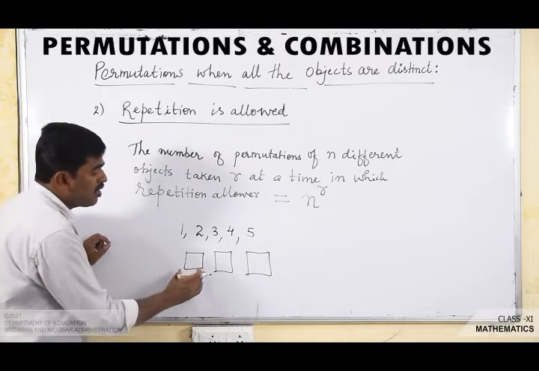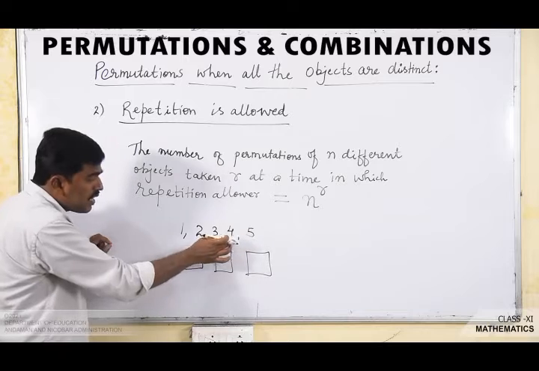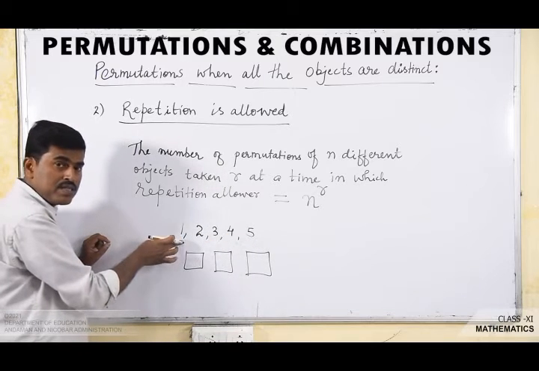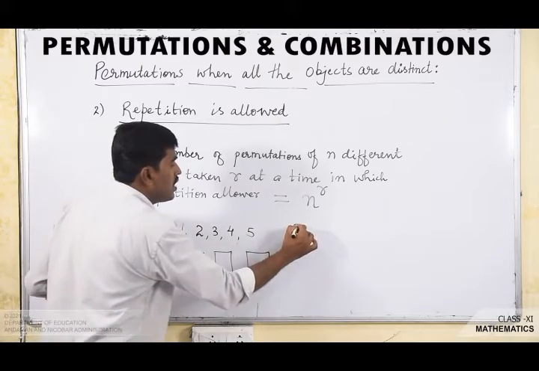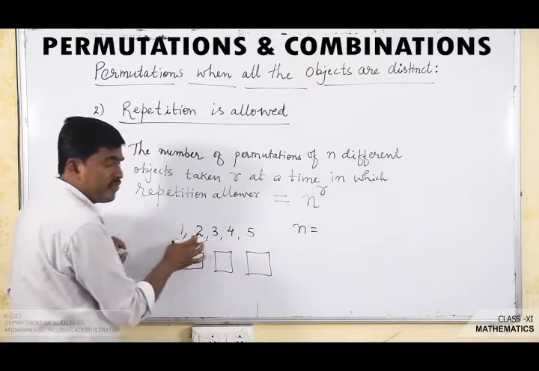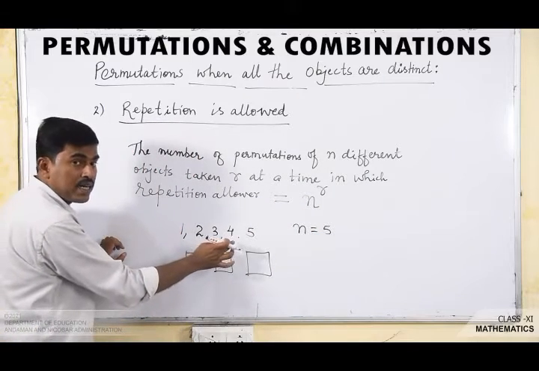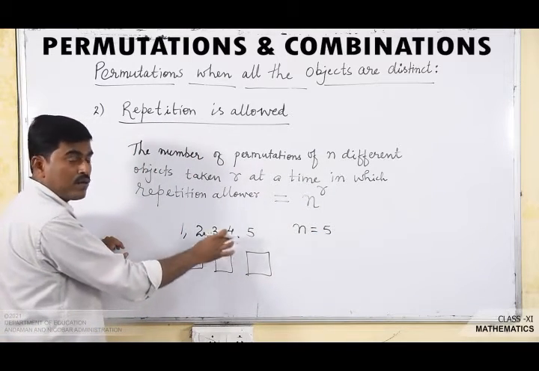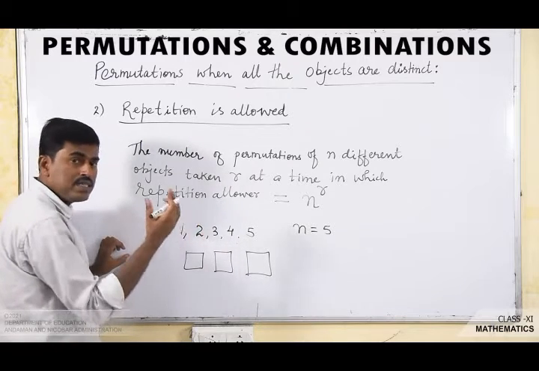So in how many ways can the hundreds place be filled? Here, what is the value of n? n is 5, the number of objects, and all the objects are distinct. It is the case of permutations when all the objects are distinct and repetition is allowed.